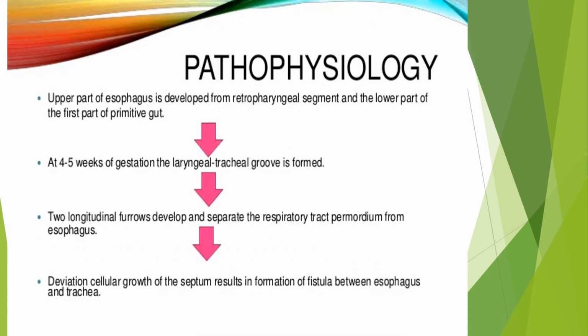When we see the pathophysiology of tracheoesophageal fistula, the upper part of the esophagus is developed from the retropharyngeal segment and the lower part from the first part of the primitive gut. And at 4 to 5 weeks of gestation, the laryngeal and the tracheal groove is formed, and two longitudinal furrows develop and separate the respiratory tract primordium from the esophagus. And deviation of cellular growth of the septum results in formation of a fistula between the esophagus and the trachea. So it is deviation of cellular growth of the septum that separates the esophagus from the respiratory tract that is responsible for developing tracheoesophageal fistula.